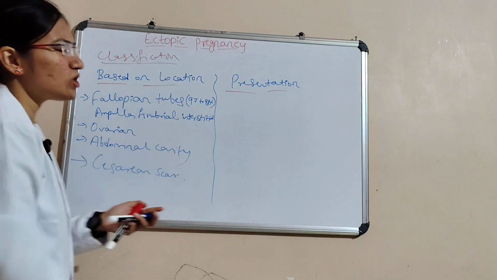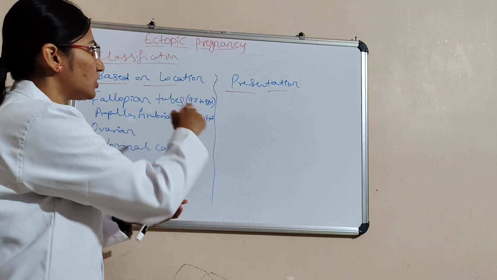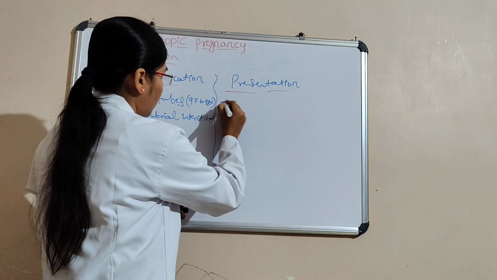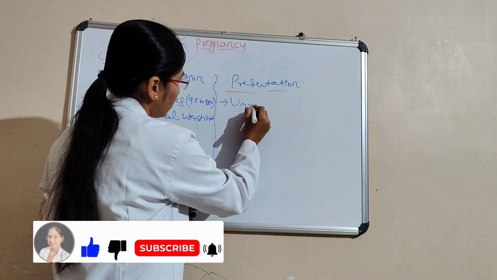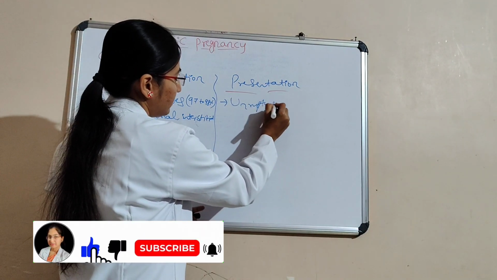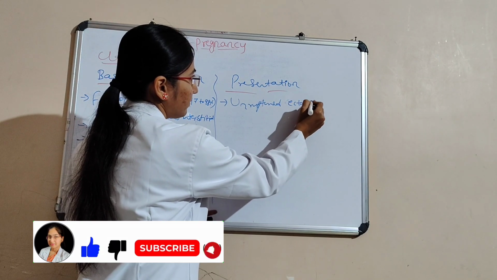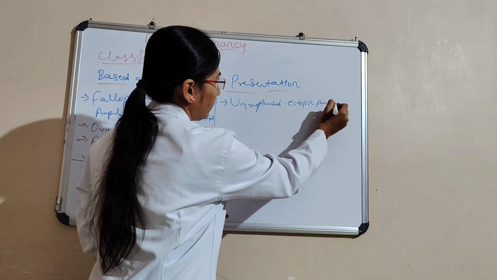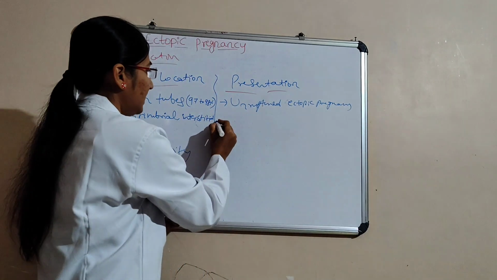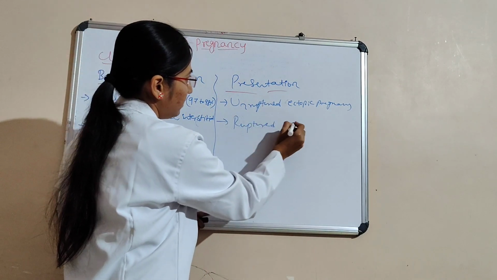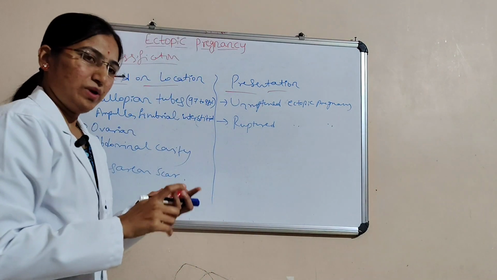And then here comes the presentation. Based on presentation, there are two types: one is unruptured ectopic pregnancy and another one is ruptured ectopic pregnancy.